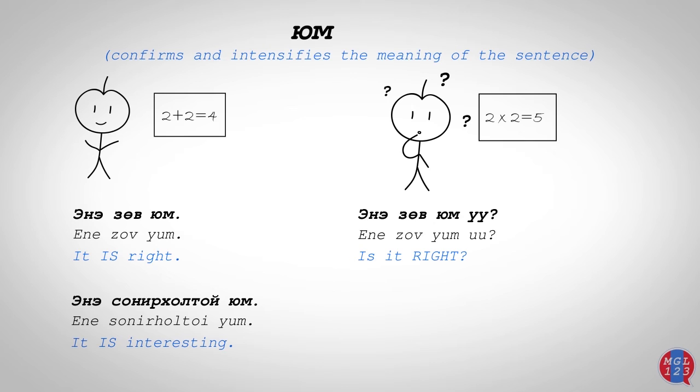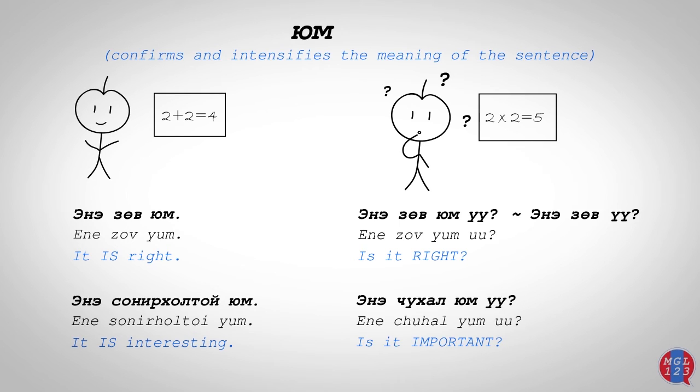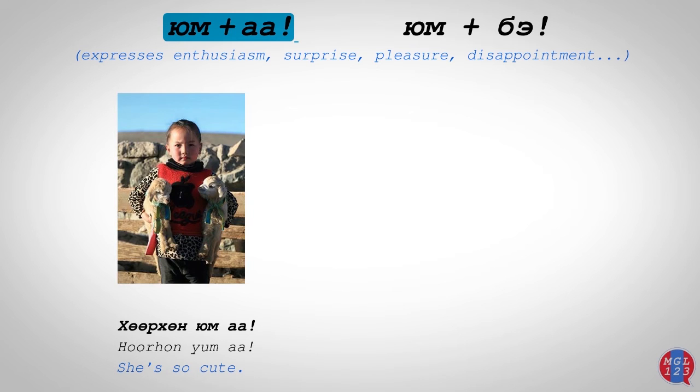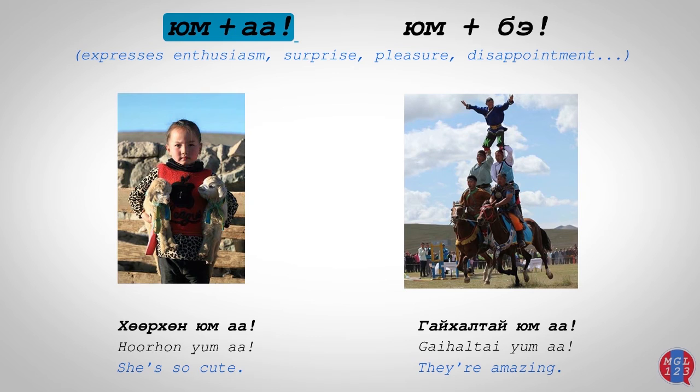When yom is used at the end of a question, it functions as an intensifier. We can also say it a shorter way. Yom is also used to express enthusiasm, surprise, pleasure, disappointment, etc. Yom plus a expresses enthusiasm, for example. You must use a to express excitement. If you leave a out, it would just mean, yes, it is true she's cute. So there's no excitement involved in this sentence.